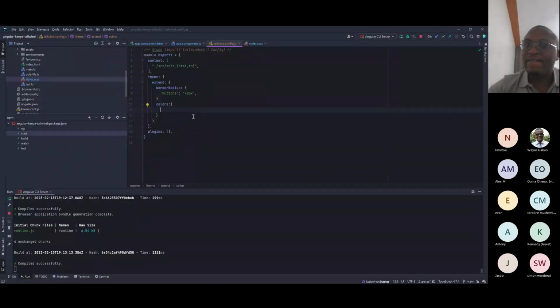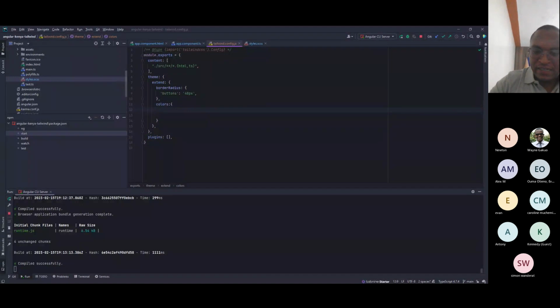So, let me show you these people. You can see these, Tailwind config. Yes, you can see it. Thank you. So we are coming here and saying there is a GitHub black.